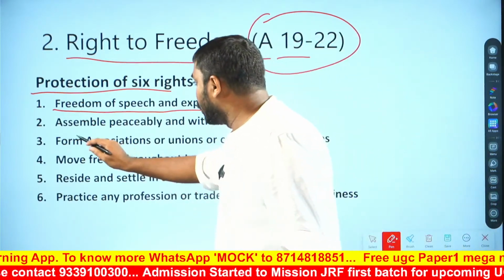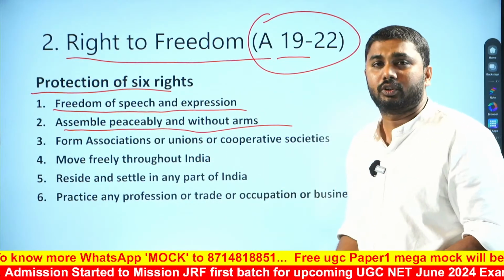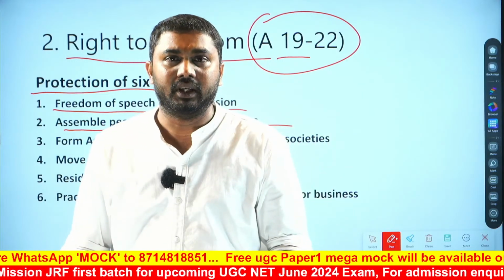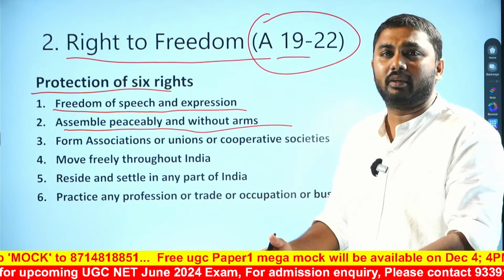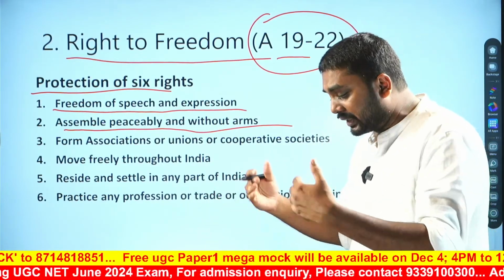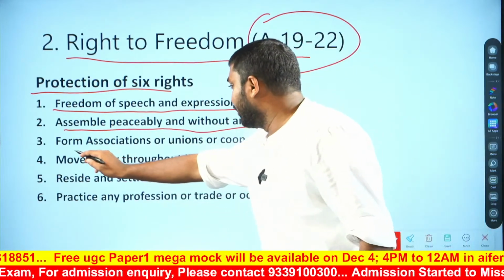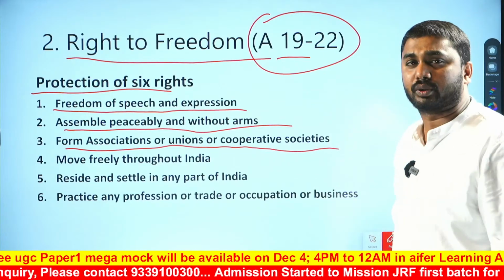And the next one, to assemble peaceably and without arms. So we can assemble everywhere in India without arms. And the third one, we have the right to form associations, unions and cooperative societies.